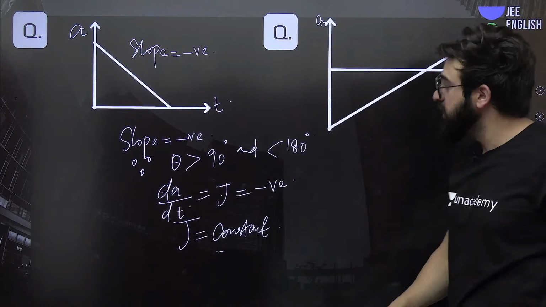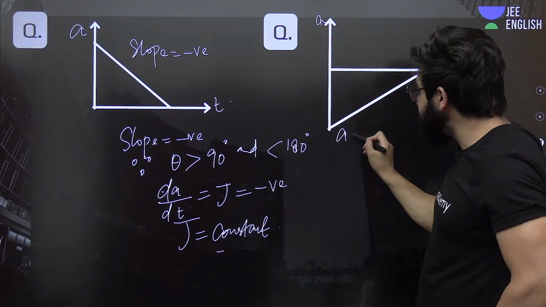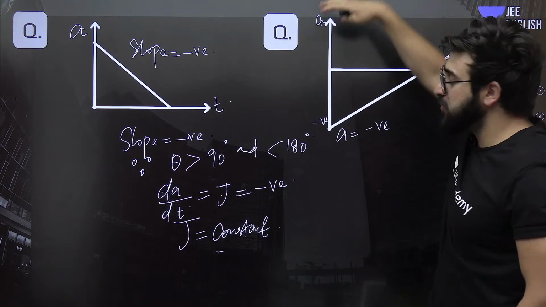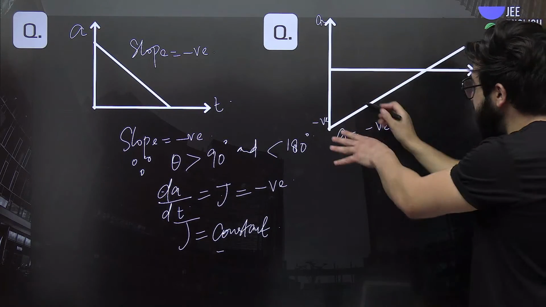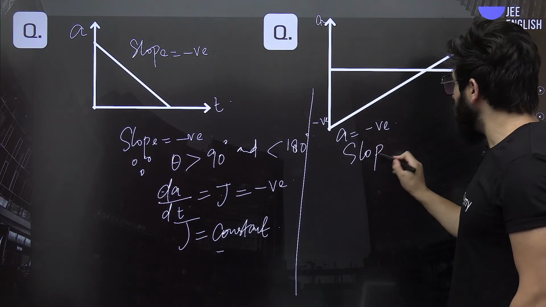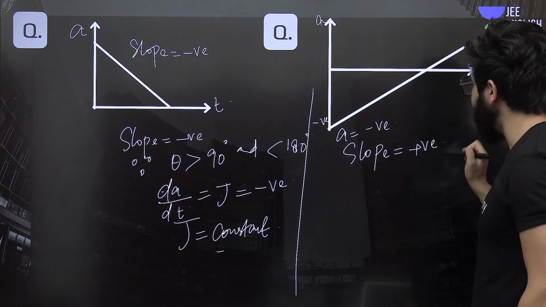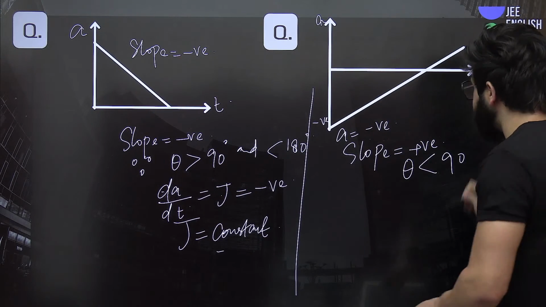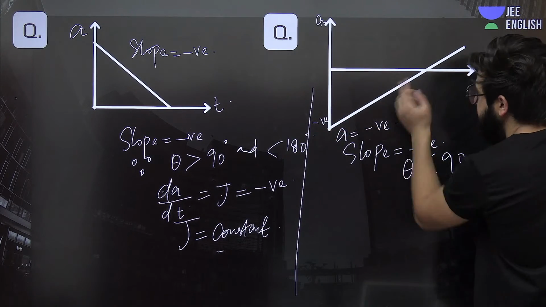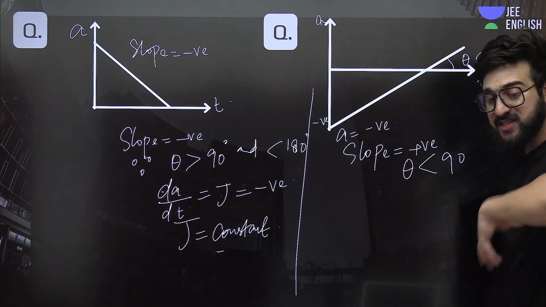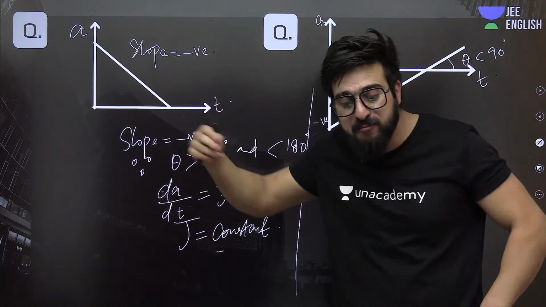It keeps on reducing. Now in this case, can I say acceleration is negative initially? This is negative acceleration. From the upper side, acceleration is positive. But in this case, what is the slope? The slope is positive. Why? Because theta in this case is less than 90 degrees. See how much this angle is. This is less than 90 degrees. If theta is less than 90 degrees, tan theta is positive, which means the slope is positive.